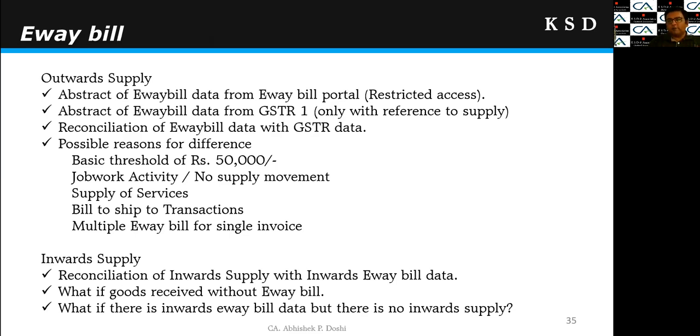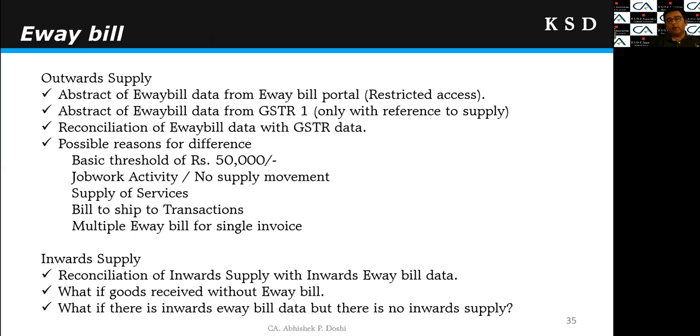Some of the possible reasons for such differences would be the basic threshold of rupees 50,000. So if my supply transaction is only for 20,000, there will be no e-way bill, right? Then job work activity or no supply movement. I have to send goods for job work, or I have sent goods for repair, etc. E-way bill would have been generated, but the same has not been reflected as a supply in the GSTR-1 or 3B. Then supply of services is not covered in the e-way bill.